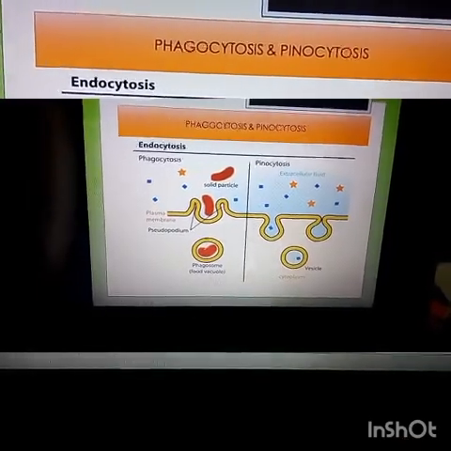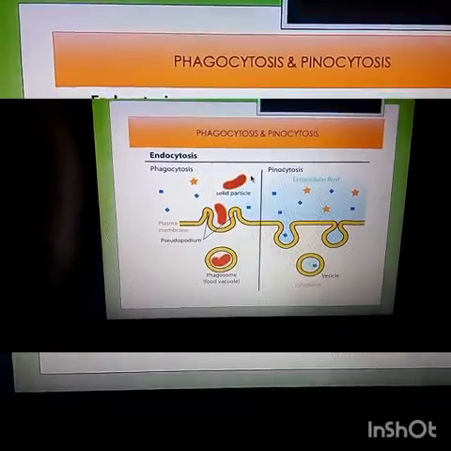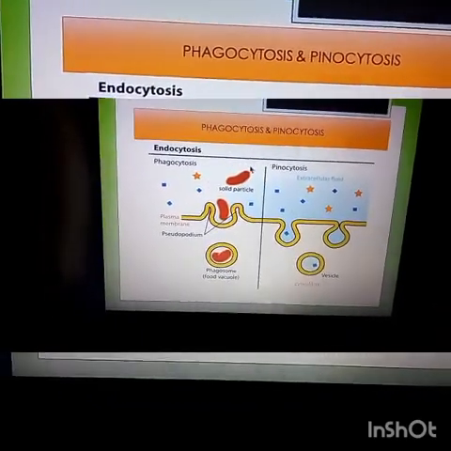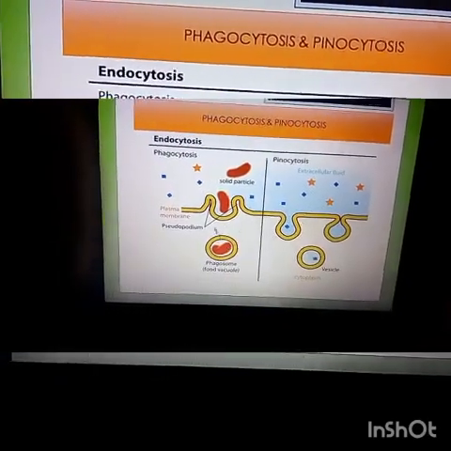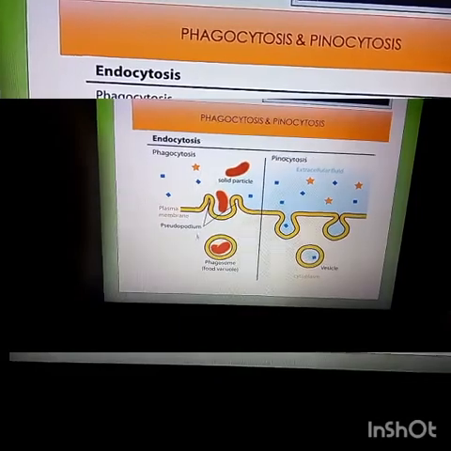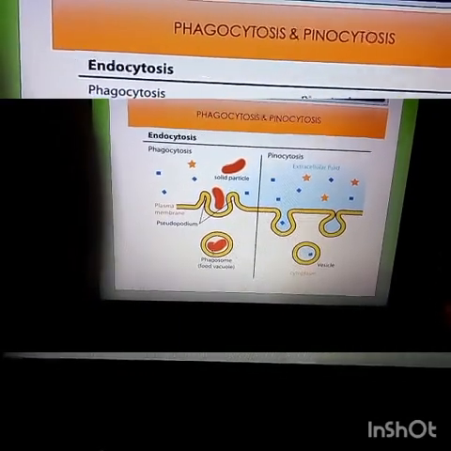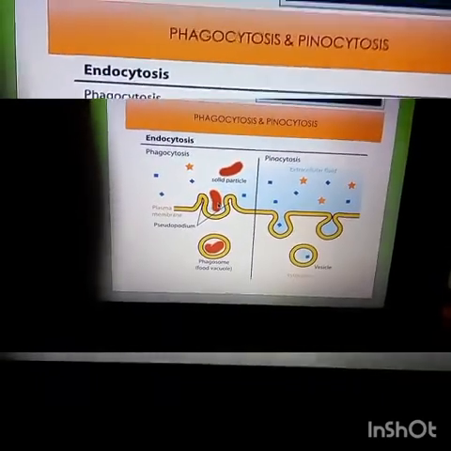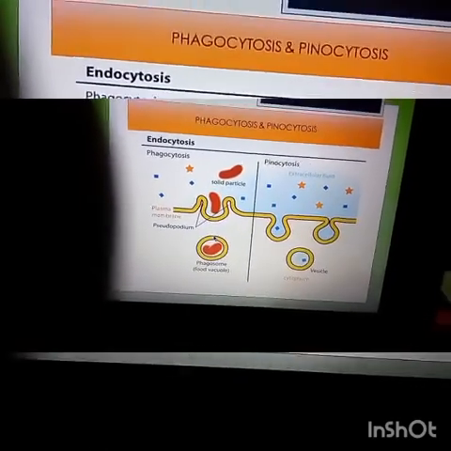In the phagocytosis process, look at this diagram. Suppose bacteria, virus, or any microbes come, the cell with the help of this phagosome destroys these microbes. So this process is known as phagocytosis.